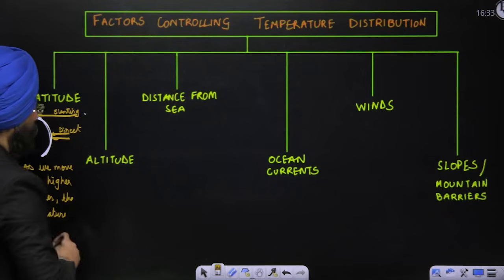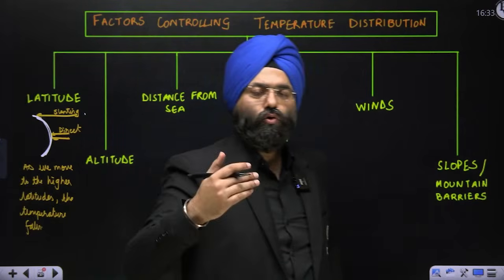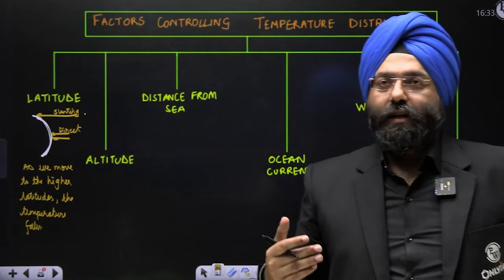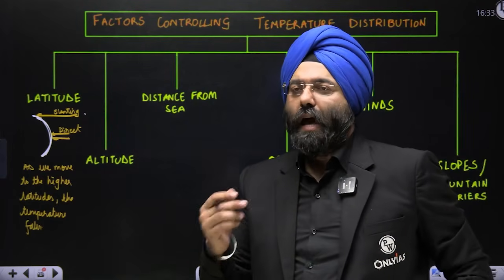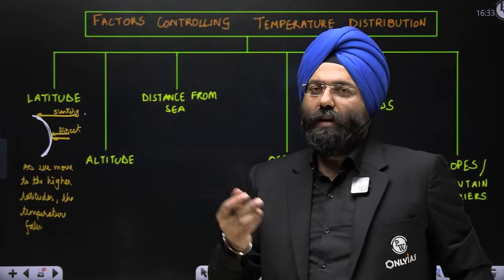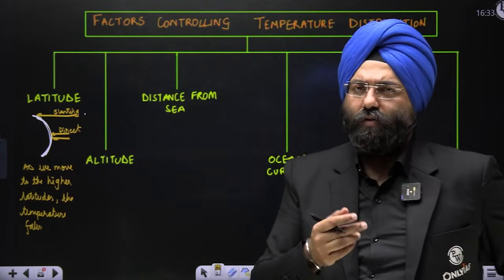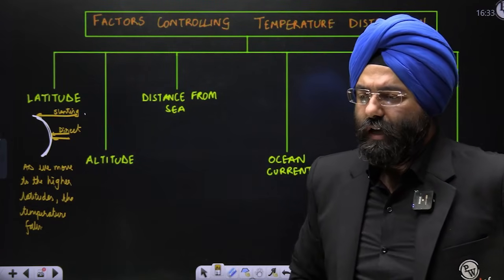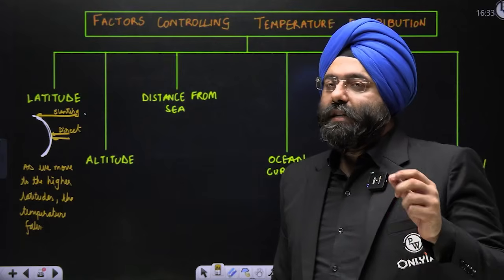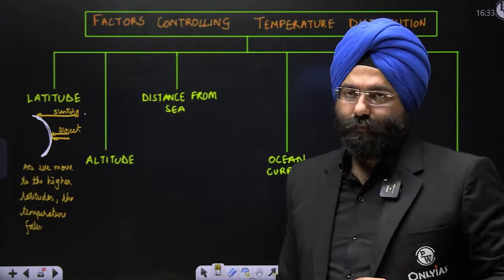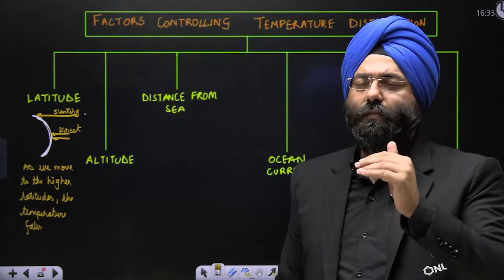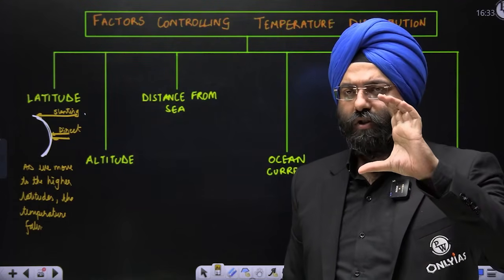Clear? Altitude. Now you know very well that when I'm talking about the troposphere particularly, there is a concept of normal lapse rate. We had mentioned it in the previous chapter also, and we will be doing it in the next chapter in detail. It basically refers to the decrease in temperature of 6.5 degrees Celsius per 1000 meters. That means for every kilometer, there is a fall in temperature of 6.5 degrees in the troposphere.